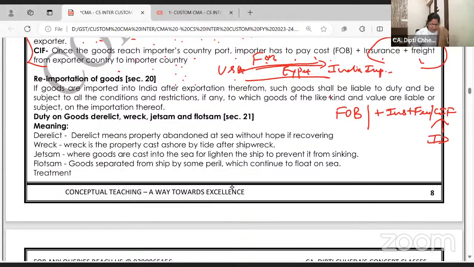Now these are very simple 4 terms: whenever the goods are derelict, wrecked, jetsam, flotsam, do you charge duty? Answer is no duty. Ma'am, you said no duty, we have written no duty, but what is actually all this? Very interesting topic I am starting now. They can ask you 4 plus 3 mark theory question also here.